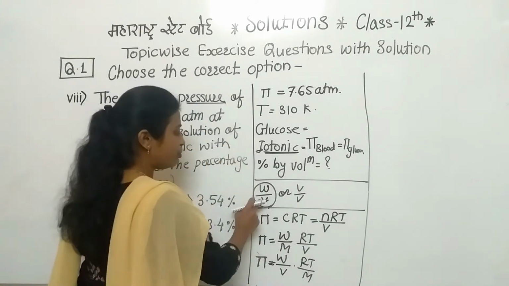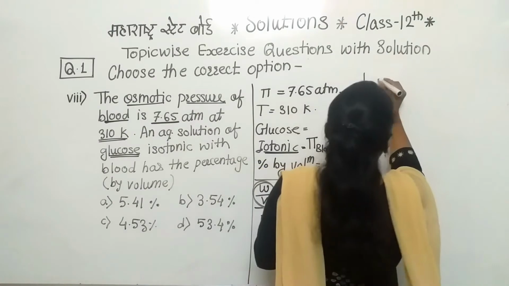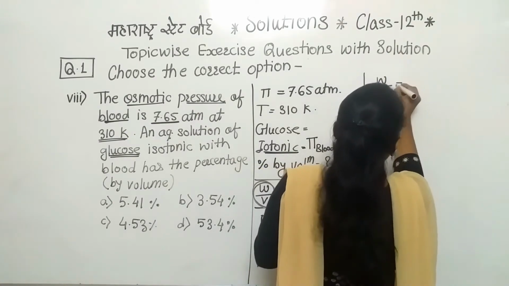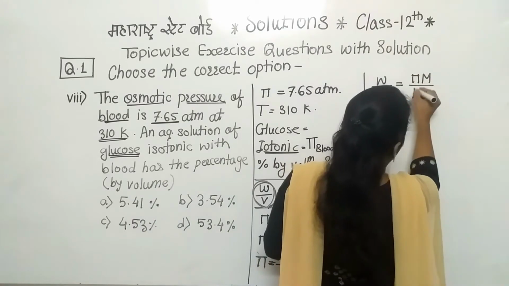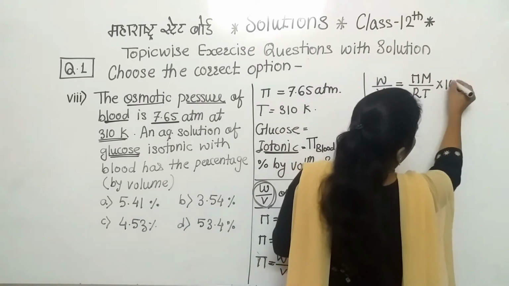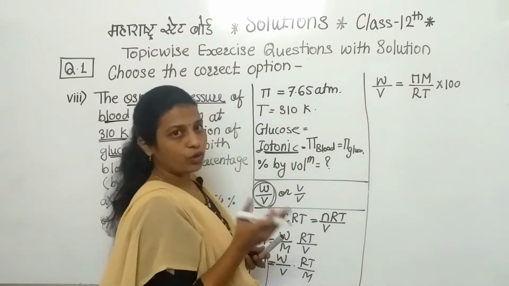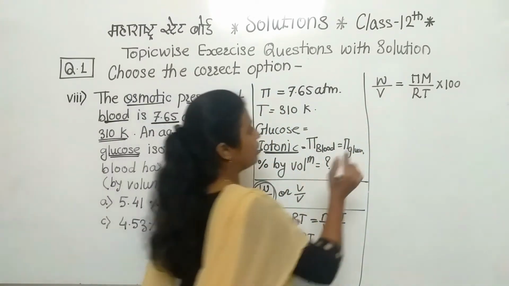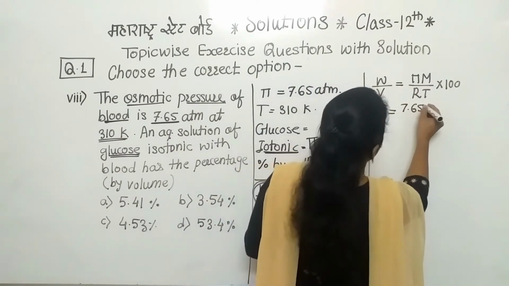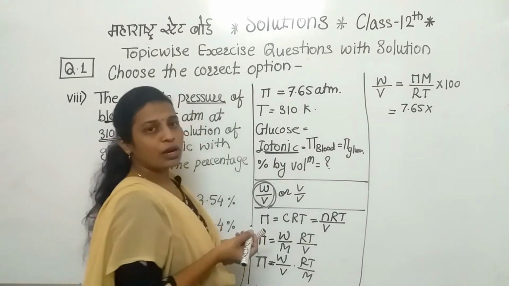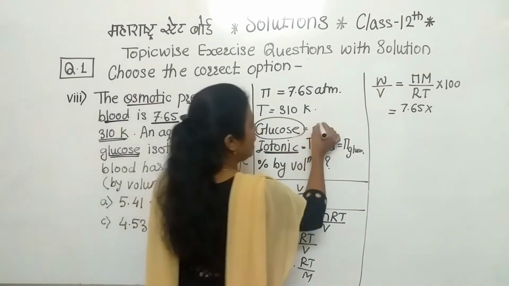Now what do we want? We want to calculate this in percentage. So simply W by V is equal to pi M divided by RT into 100. Clear to everyone? Because we want to find the percentage by volume, we have to multiply by 100. Now see here, pi is 7.65, into the molar mass. Whose molar mass do we have to take? We have to take the molar mass of glucose. What is the formula?